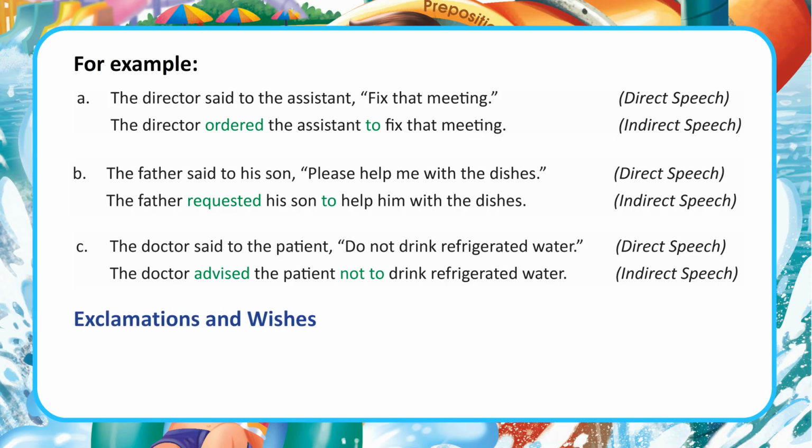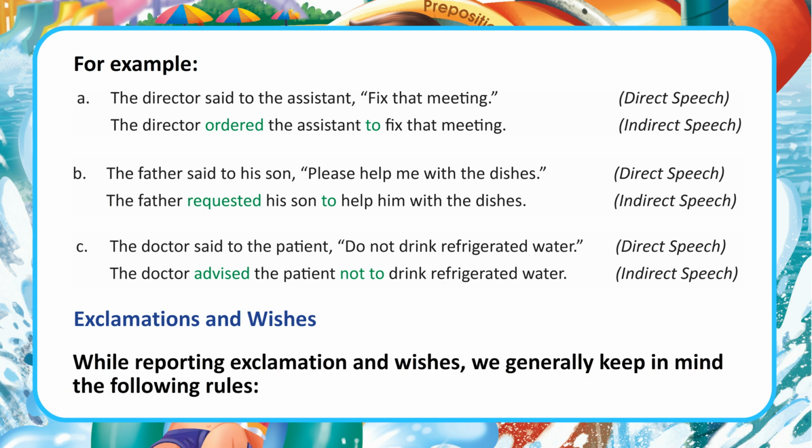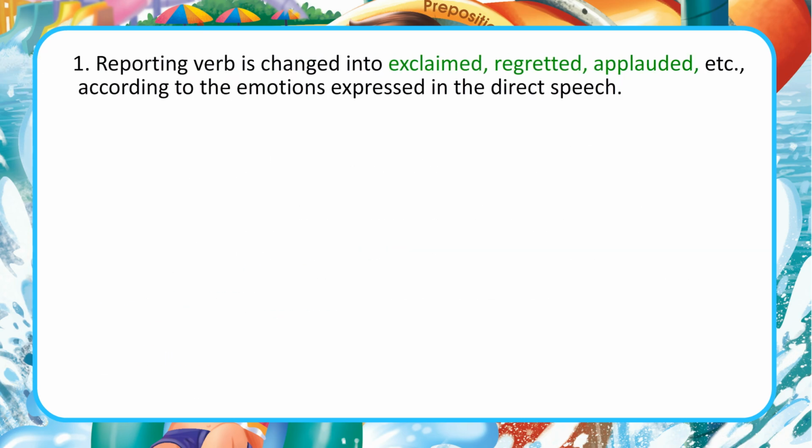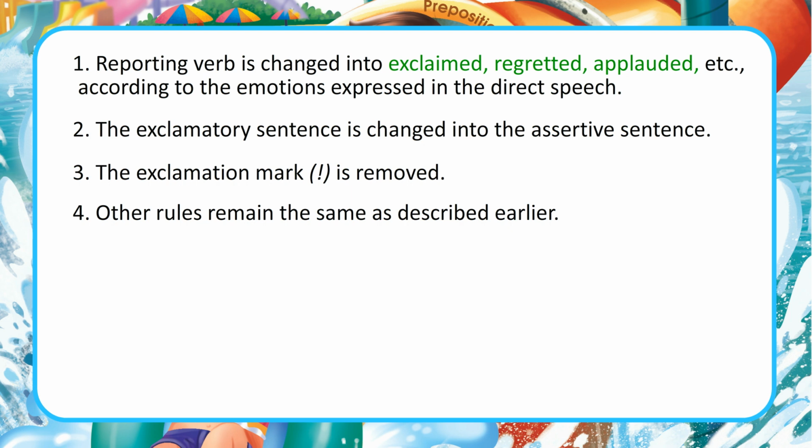Indirect speech. Exclamations and wishes. While reporting exclamation and wishes, we generally keep in mind the following rules. 1. Reporting verb is changed into exclaimed, regretted, applauded, etc., according to the emotions expressed in the direct speech. 2. The exclamatory sentence is changed into the assertive sentence. 3. The exclamation mark is removed. 4. Other rules remain the same as described earlier.